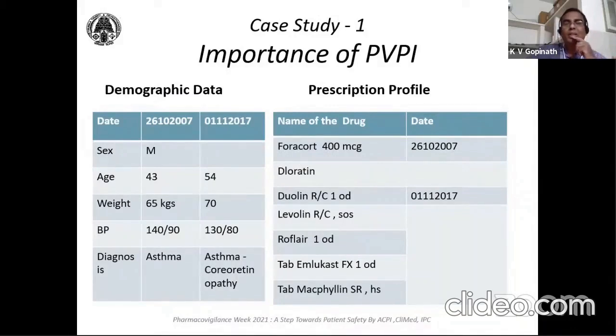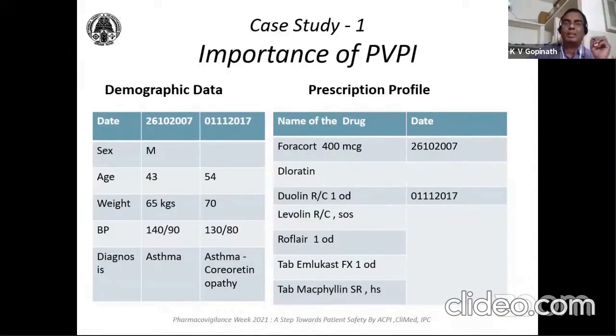He was sustained on Foracort 400 mcg for 15 days. Then the maintenance dose was Foracort 200 mcg. For the other symptoms, he was prescribed desloratadine. During this decade, some drugs were added and some were removed. I didn't mention everything, but from the day one he came to me in 2007 and when he came again in 2017, I am going to focus only on the prescription drugs in this presentation.